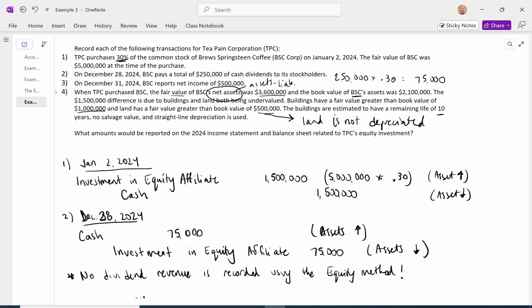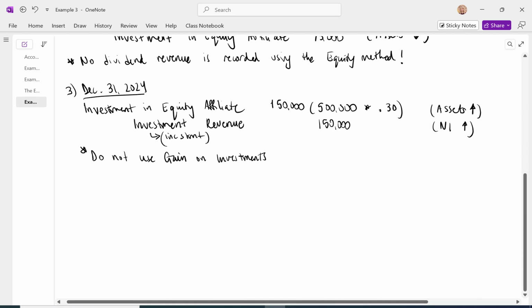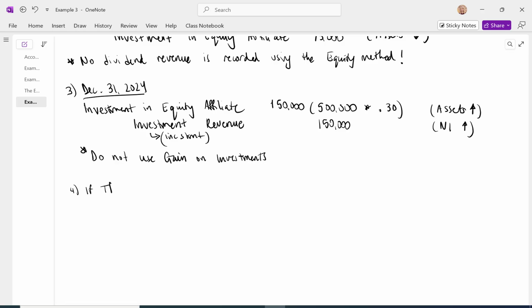All right, so let's write some notes and then let's record this related to 4. So if TPC purchased 30% of BSC's buildings, it would record them at fair value.